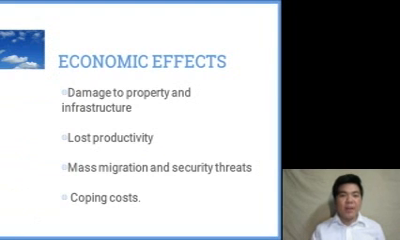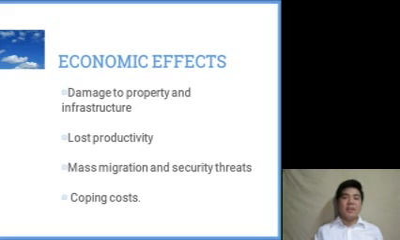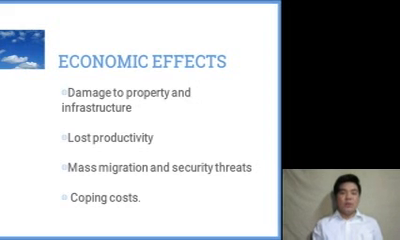Next is the effect to the economy. So how does climate change affect the economy? First is the damage to property. Floods, droughts, and extreme storms may damage essential infrastructure such as homes, roads, bridges, airports, railways, power lines, dams, and seawalls, which may lead to loss of productivity.